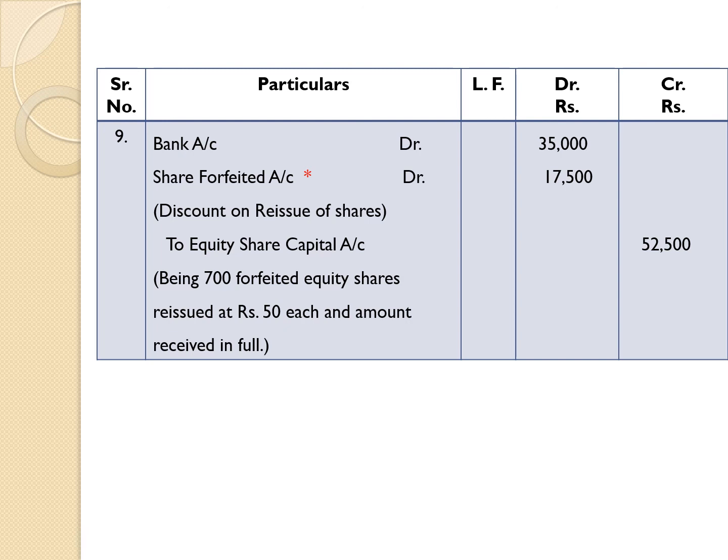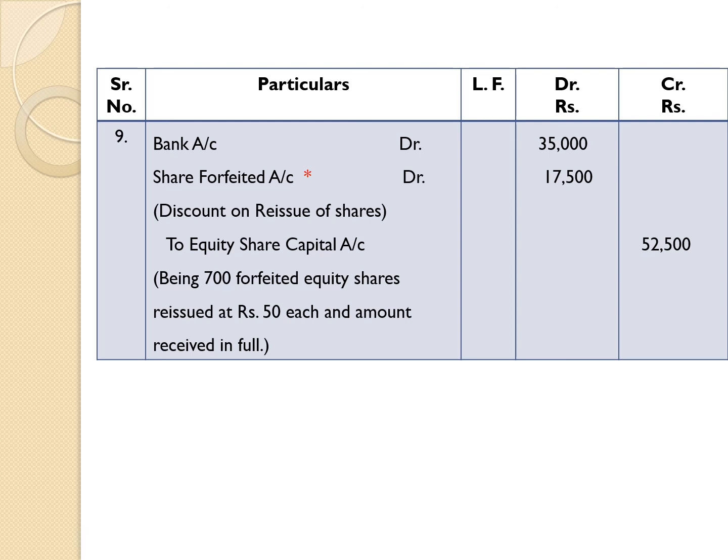In this entry, we have recorded three aspects, of which we have discussed two aspects. The remaining aspect is mentioned by giving a star here. Compare debit and credit balances. After comparing debit and credit balances, we found that the debit side is less by rupees 17,500.